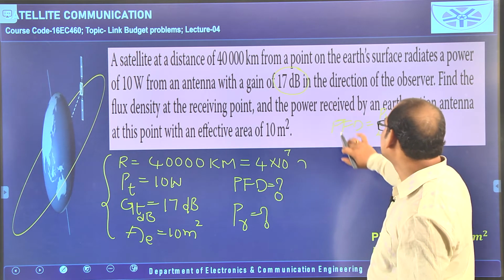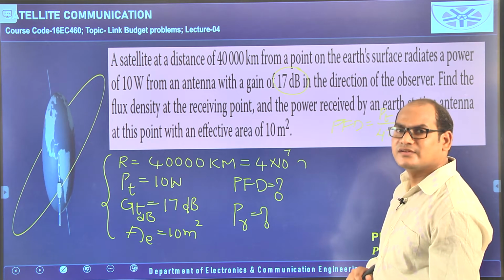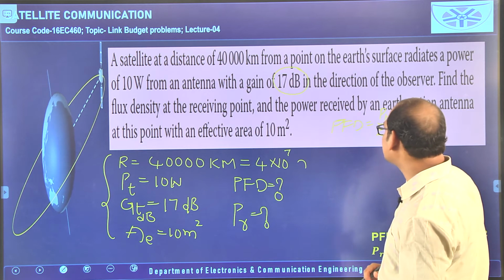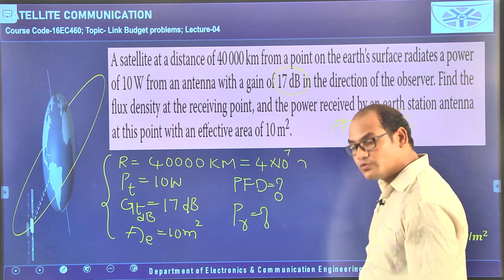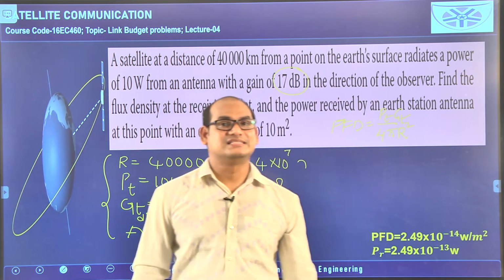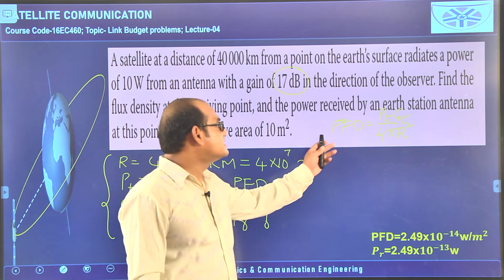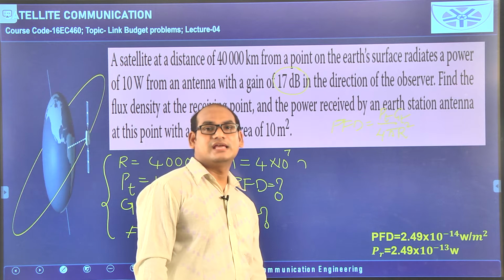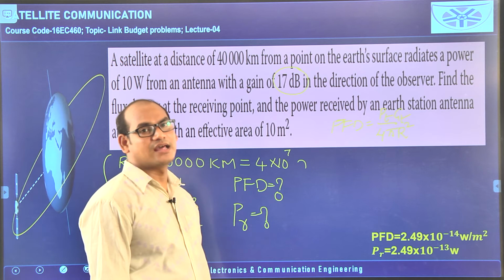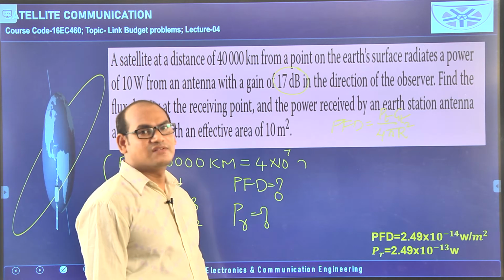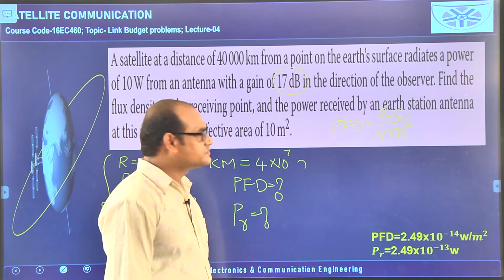So, for the power flux density for non-isotropic antenna, what is the change we considered in our previous class? Pt GT we have to take. In the numerator we have to provide the new term, that is GT. For the isotropic antenna, the power flux density is given by simply Pt by 4 pi r square. But for non-isotropic antenna, the power flux density is given by Pt GT by 4 pi r square. Already we have discussed this.